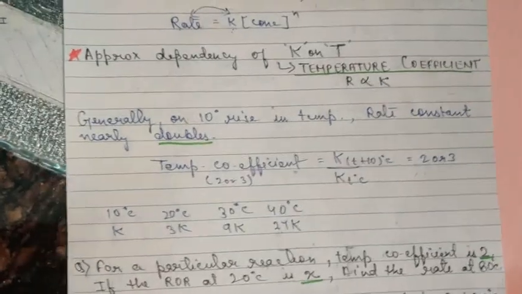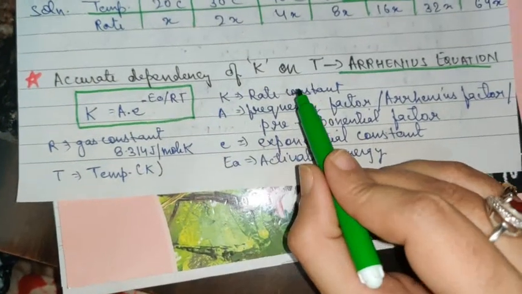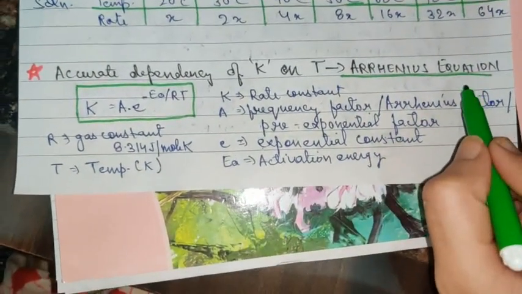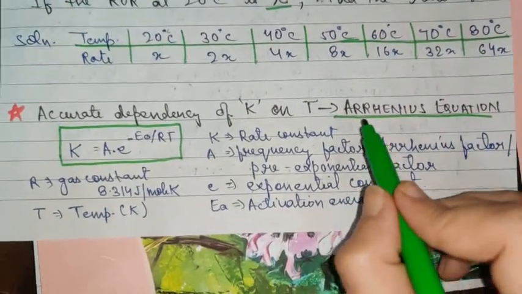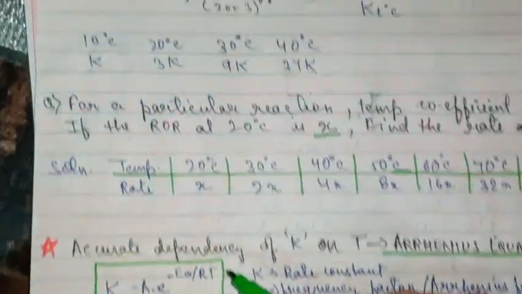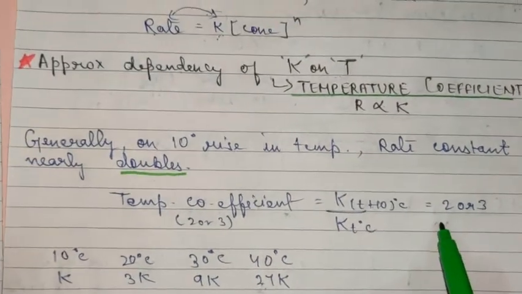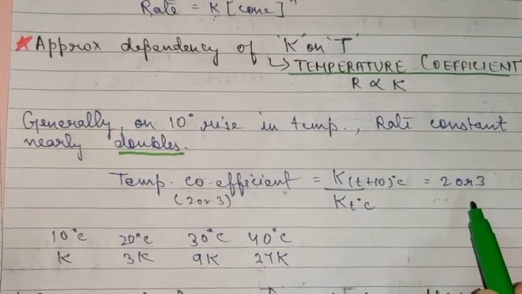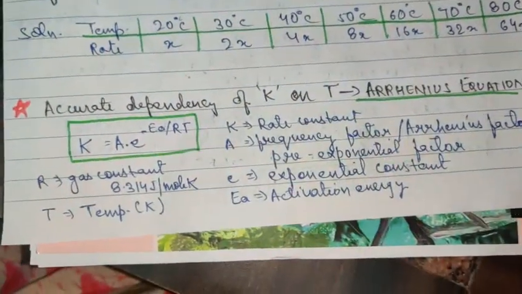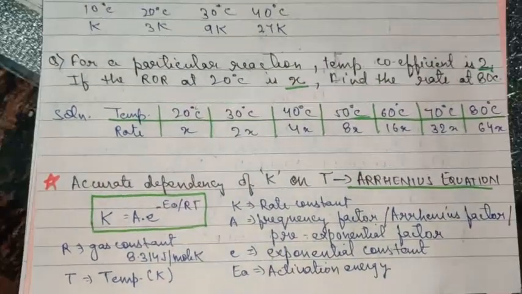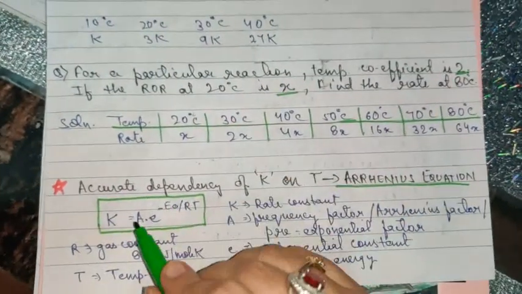Okay, so moving on to the next part, that is accurate dependency of K on T, which is the Arrhenius equation. Another very important topic for your board examination, children. So temperature coefficient tells us about approximate dependency, because the ratio can be 2 or 3. In some cases it can be 2, or in some cases it can be 3. And if you want to know the accurate dependency of K on temperature, you will need the Arrhenius equation as mentioned here. So Arrhenius was a scientist who gave this expression. I'll explain to you what this expression is.